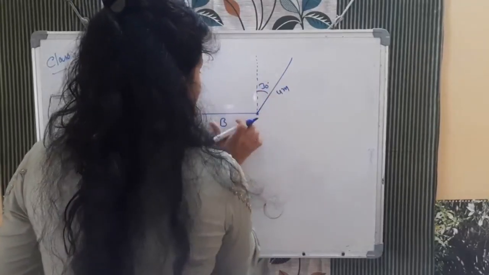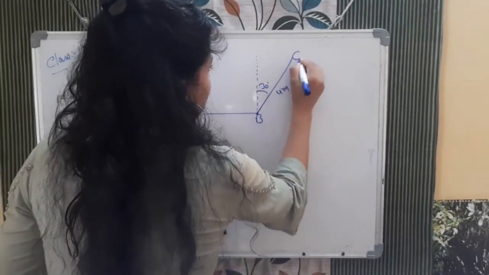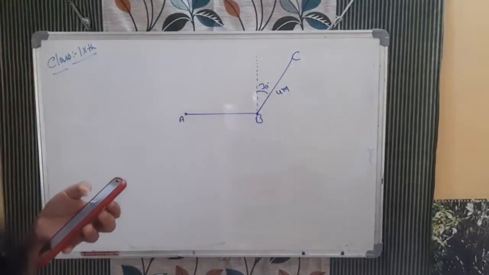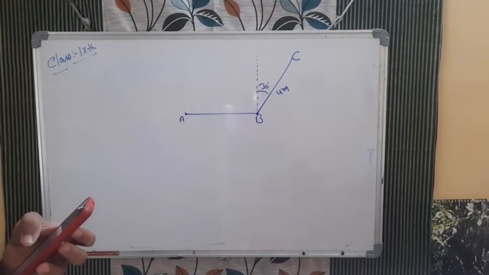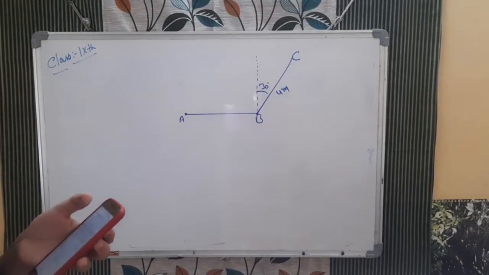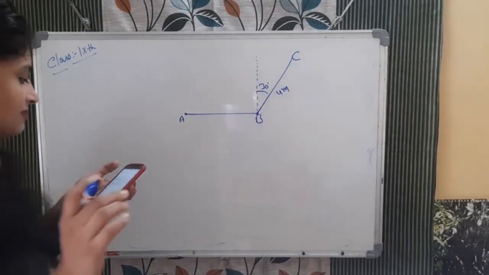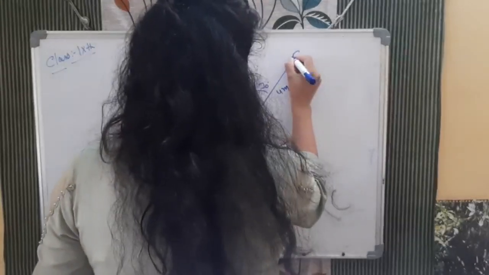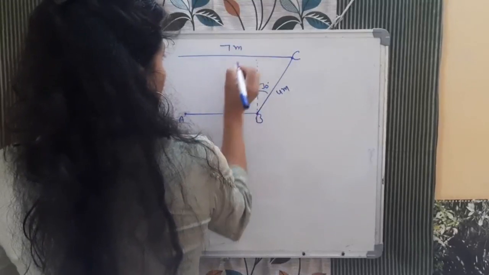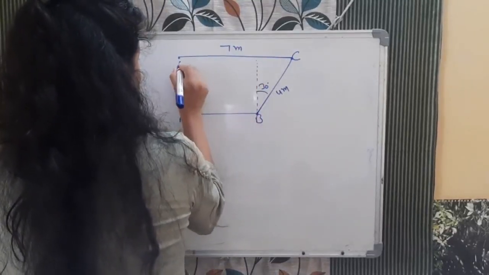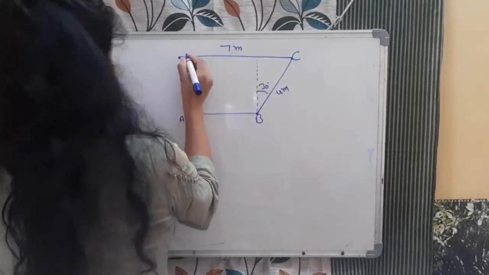So this point is B and this point is C. After reaching point C, CD is 7 meter in the west direction. It goes from C to this point, 7 meter. This is the final point D.